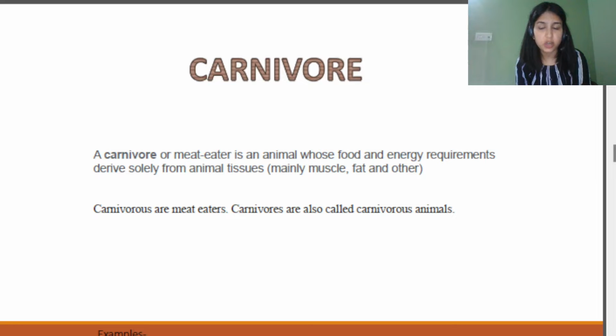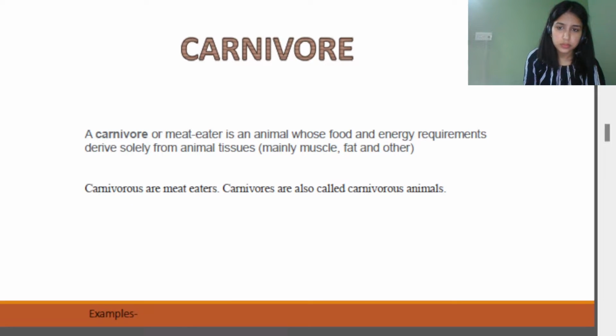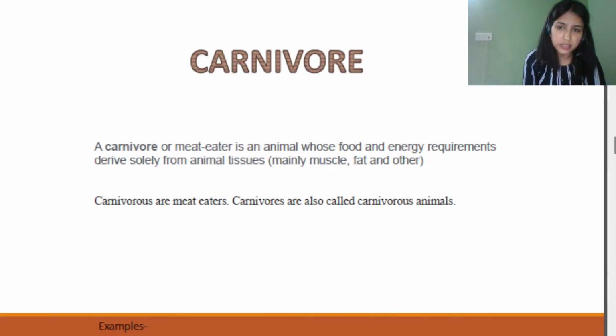Carnivores are also termed carnivorous animals. I hope these are now clear to you. You can give me certain examples now. Yes. Lion, tiger. Yes, very good. So these are some of the examples of carnivorous animals.